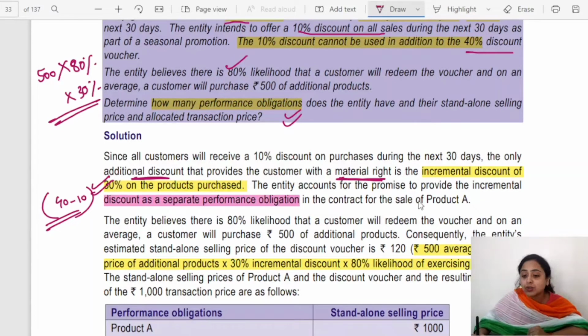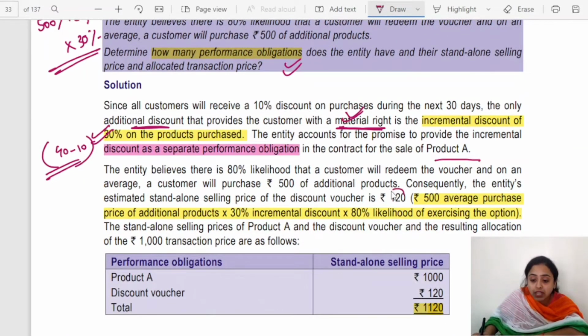The entity accounts for the promise to provide the incremental discount as a separate performance obligation in the contract for the sale of product A. Why? Because it is material. The entity believes there is an 80% likelihood, so the calculation is 500 into 30% into 80%. It is 120. So now you have 1,000 rupees as your product standalone price, and the discount voucher is of rupees 120. Now this is your total.